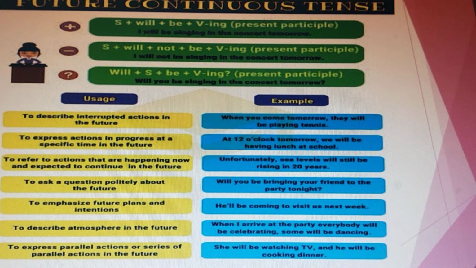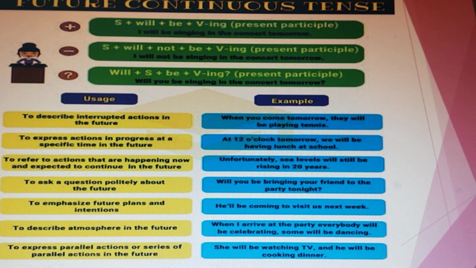Fine. To emphasize future plans and intentions: he will be coming to visit us next week. Okay, we all know that we use these kinds of sentences, but why do we use them? We do not know that. So knowing these usages, you would know what the correct form is, and at what time of an action we should use which type of tense.